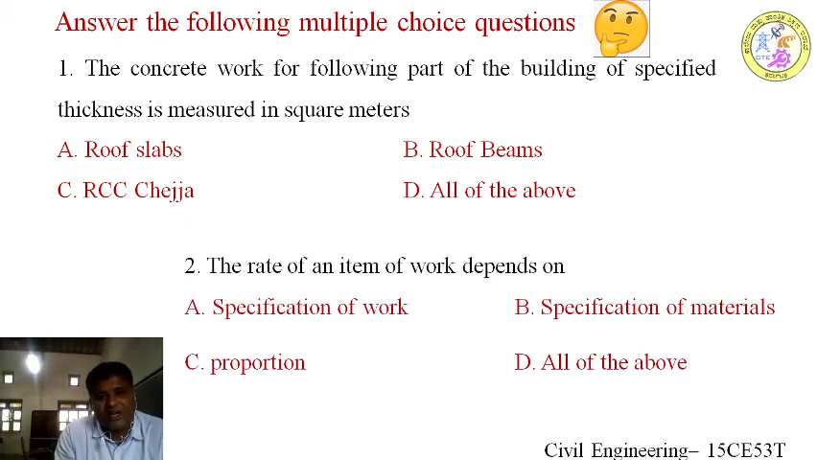Second question: the rate of an item of work depends on. When you are going to fix a rate for a specific item, what are the matters you are going to look into? Whether you are going to look at specification of work, specification of material, or proportion of the mix, or all of them. I am going to consider all three for finalizing the rate. I want the specification of material, which make; the specification of work, what quality of work is expected; and proportion of mixing. These three factors contribute to the rate of a work.